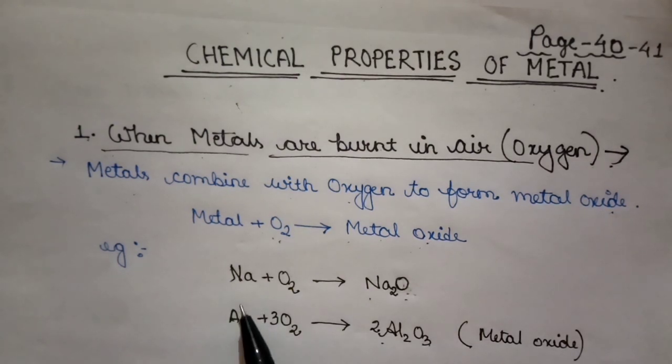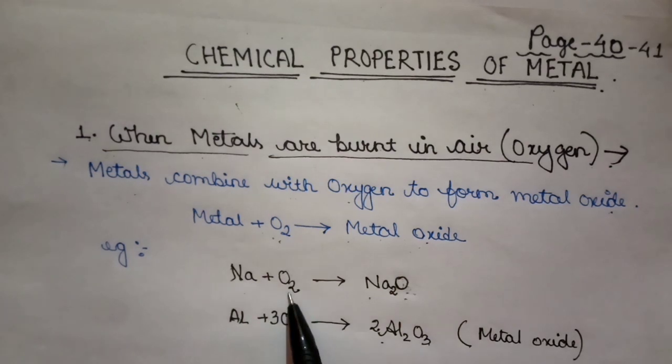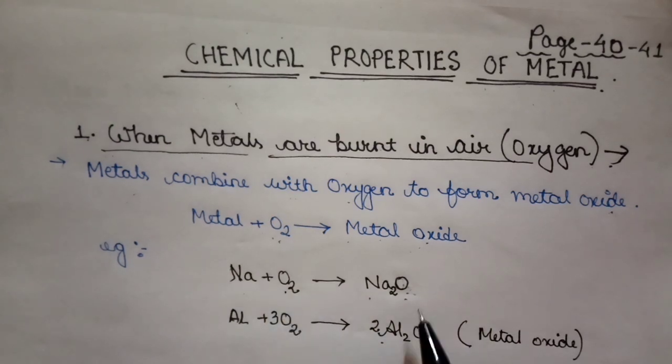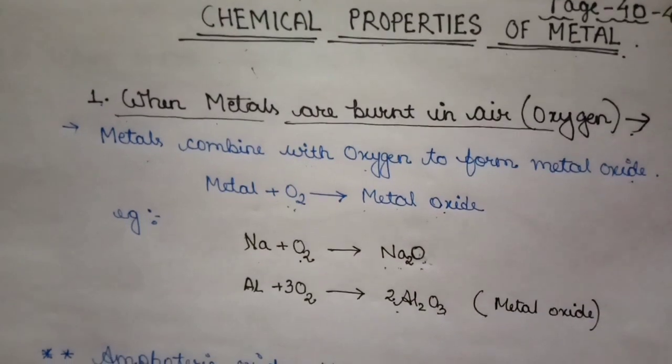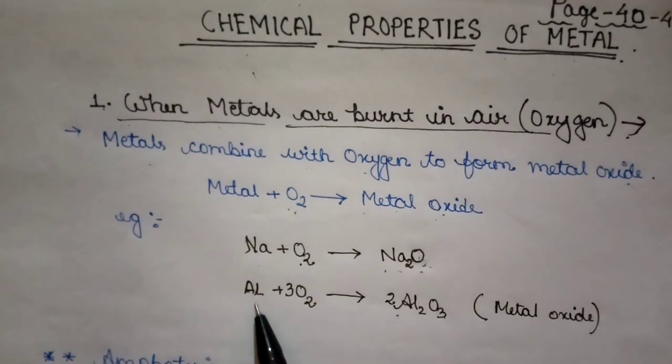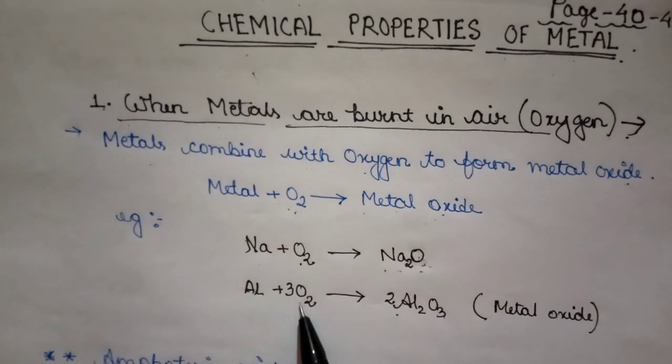See the first one, sodium plus oxygen. Sodium is the metal, and oxygen is present in air. They will always result in sodium oxide. See the next one, aluminium plus O2. Aluminium is the metal, oxygen is the gas in the air. They will always result in aluminium oxide.